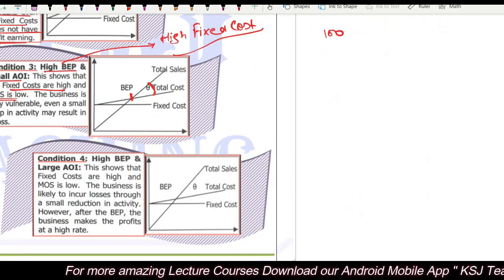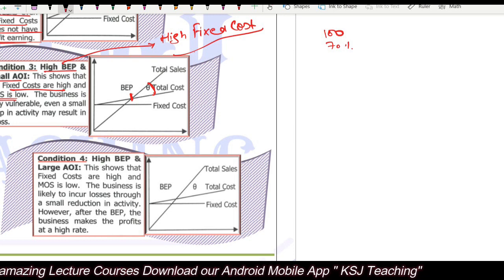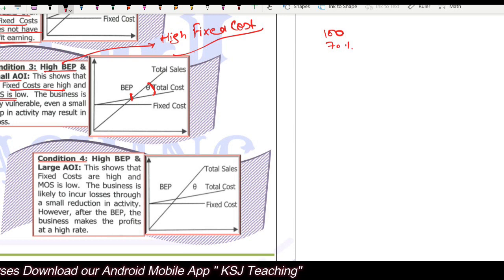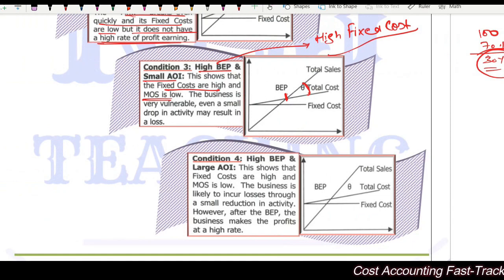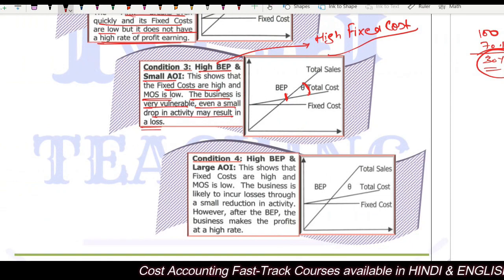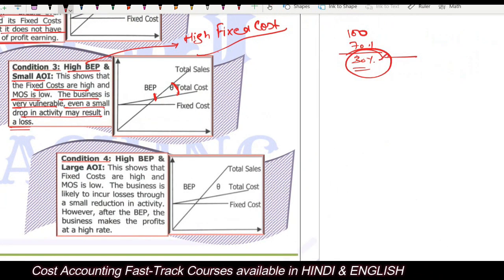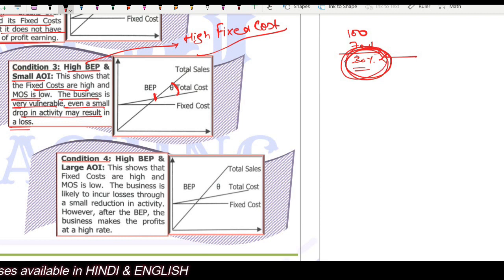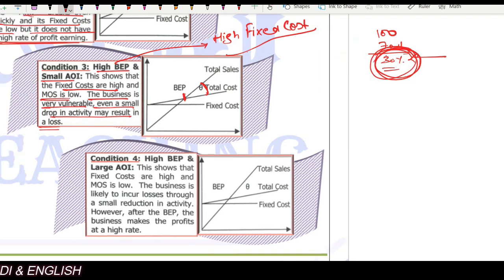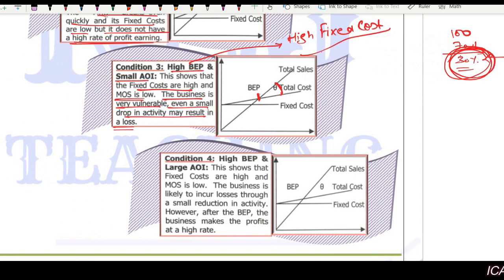Out of that, my break-even point is 70%. That means out of 10,000 units, I will have to sell 7,000 units, only then will I break even. So what is my margin of safety? Margin of safety is only 30%. That is quite low. The business is vulnerable. Even a small drop in the activity may result in a loss. If there is a drop in the activity, you will eat up this margin very quickly, right? And there will be a situation when you might not be able to cover even your fixed cost.